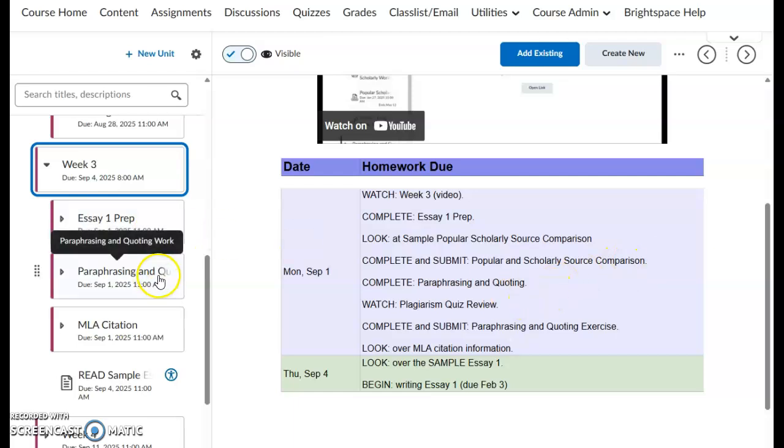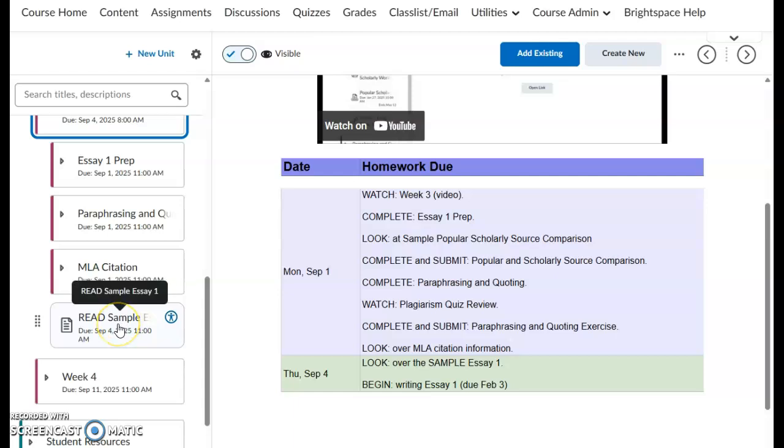You're going to complete your paraphrasing and quoting. You're going to watch the review of the plagiarism quiz. You're going to complete and submit the paraphrasing and quoting exercise, and you're going to look over the MLA citation information that's right here. After that, you're going to read sample Essay 1.